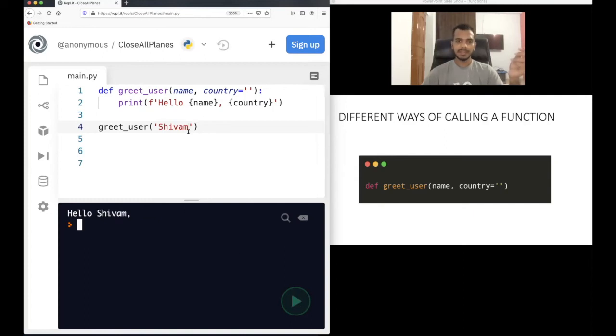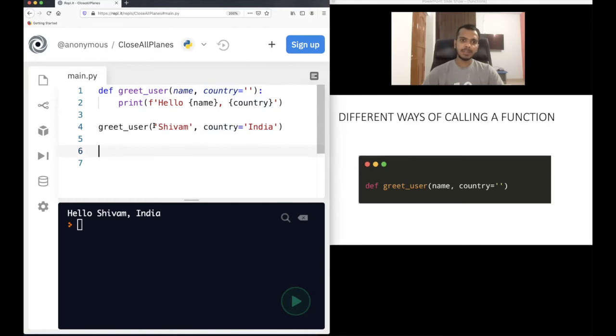Hello Shivam. Another way is that you can also provide the country name here. Country equal to India. This is the second way. But this time "Hello Shivam India" got printed, because in the first case the default value was empty. We didn't provide the value, so nothing got printed. In this case, we are providing India, which is what is stored in country, and so it printed "Hello Shivam India".